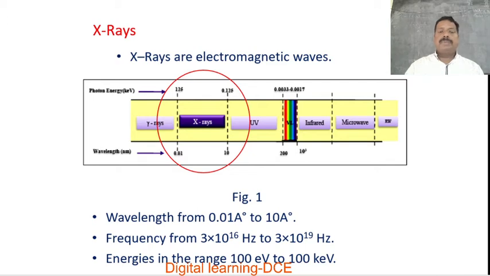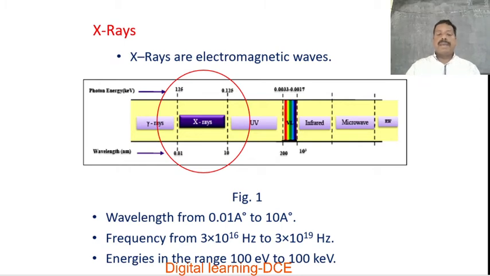Thereby, from this electromagnetic spectrum, we know that X radiations are less energetic as compared to gamma rays, and more energetic as compared to UV radiations. The wavelength of X radiations is greater as compared to gamma rays, and lesser as compared to UV rays.